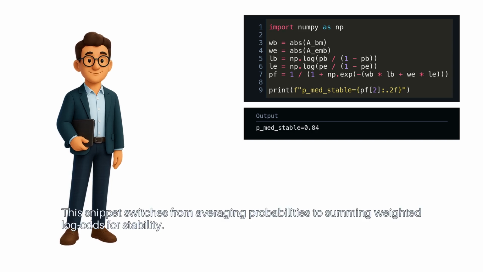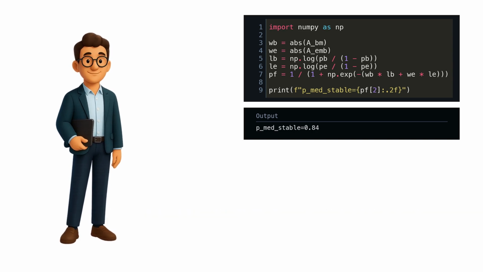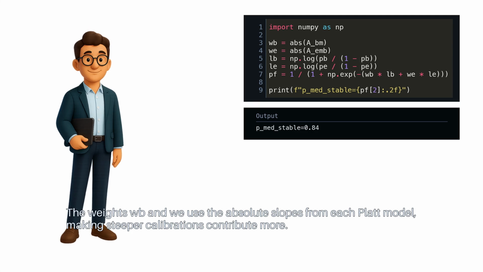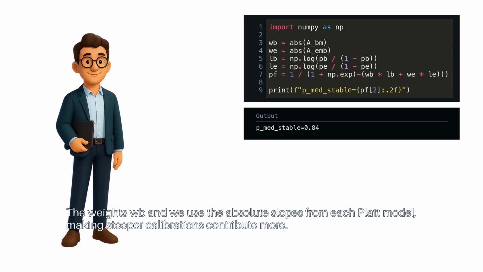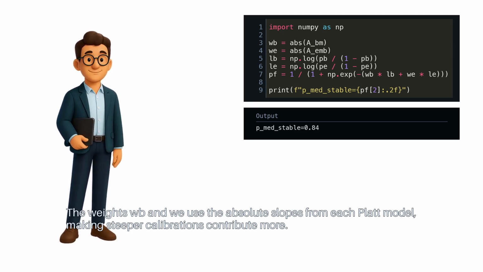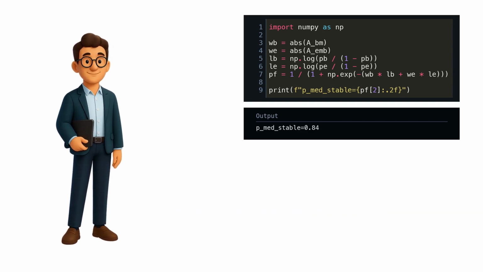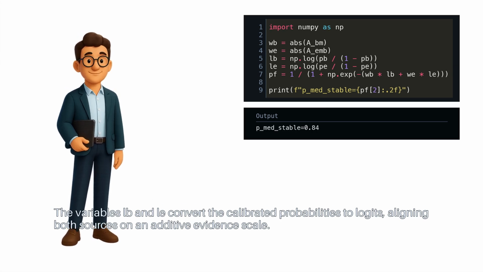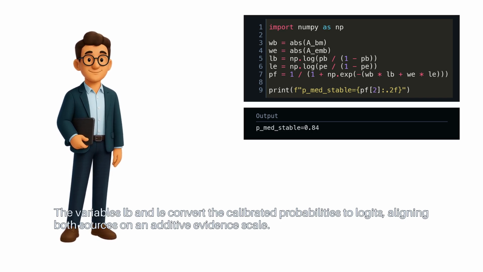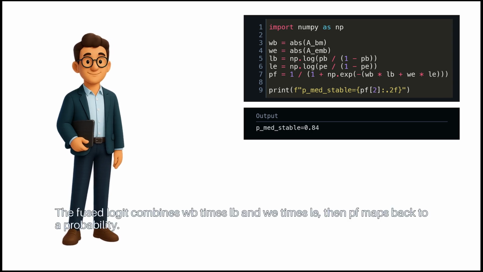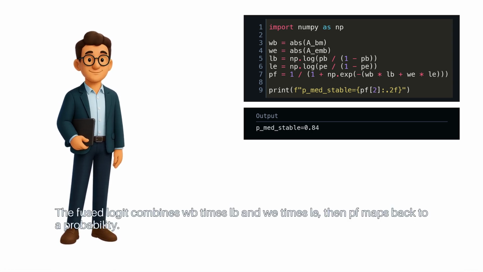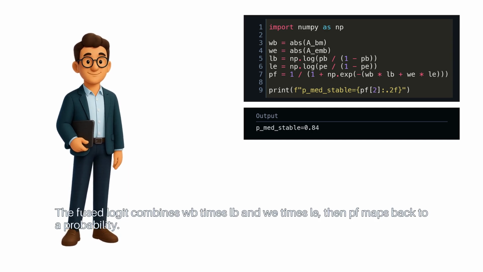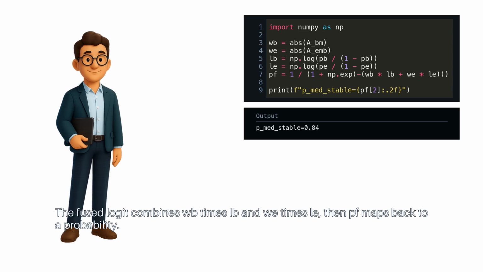This snippet switches from averaging probabilities to summing weighted log odds for stability. The weights WB and WE use the absolute slopes from each Platt model, making steeper calibrations contribute more. The variables LB and LE convert the calibrated probabilities to logits, aligning both sources on an additive evidence scale. The fused logit combines WB times LB and WE times LE, then PF maps back to a probability.